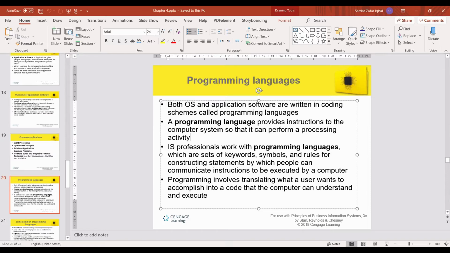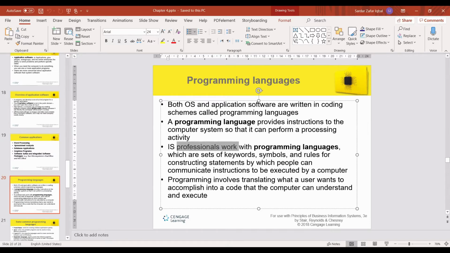You're writing in some statements, and this is called a high level language, which we can also understand. Operating system or application software are collections of programs. In an operating system there are many programs, and in application software there are many programs, because they have different functionalities, and every functionality has its own set of instructions.